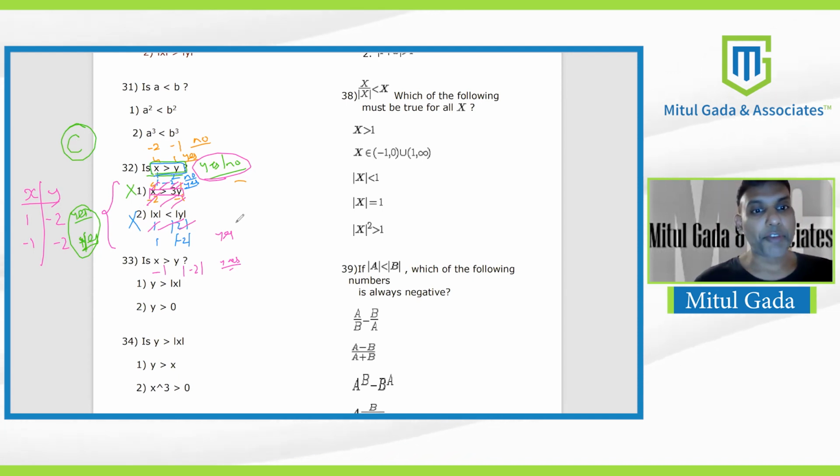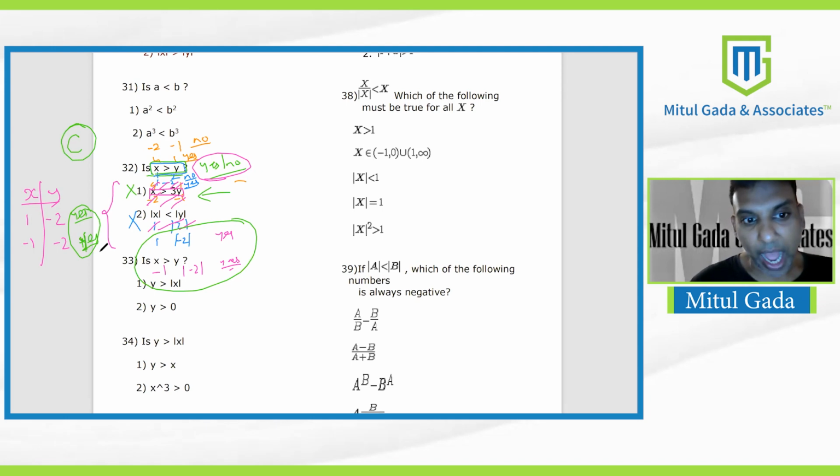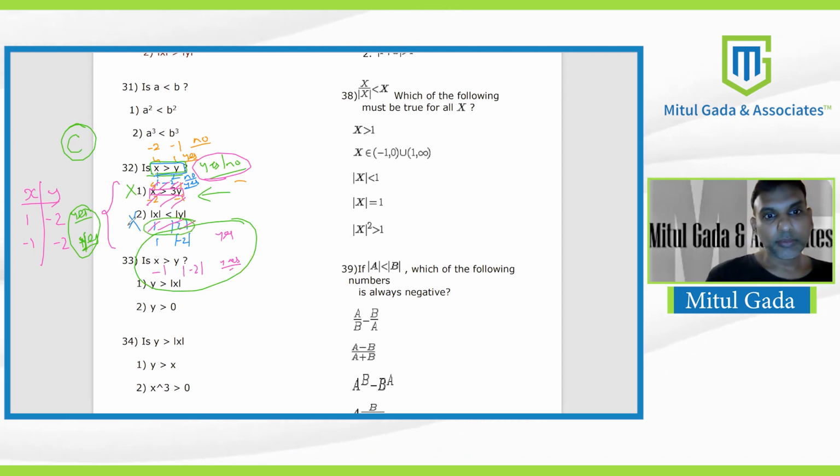After combining, only these values will fit. So when we took 1 and 2, then we got to know. But 1 and 2 didn't come out after filtering, because 1 and 2 doesn't fit here. So can I say after combining I cannot use 1 and 2? I can use 1 and 2 only when I was doing statement 2 alone.